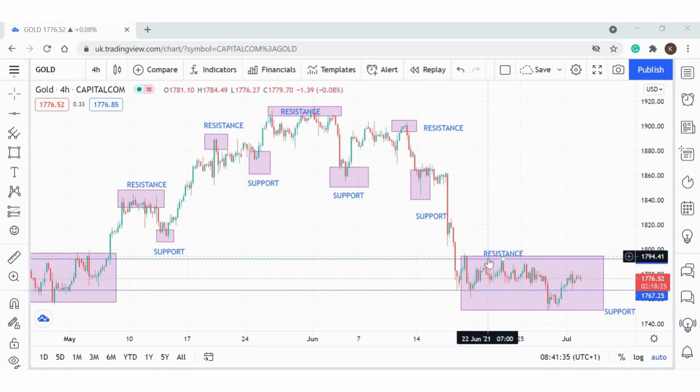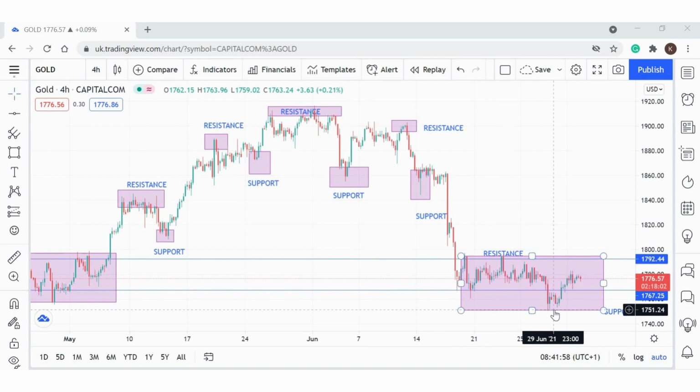When the market touches the resistance and cannot cross it, the price starts falling down. You can see it touches and falls down. And then the market rebounds again and touches the resistance but cannot cross. And then the second time it starts falling down and goes directly to the support, this area.